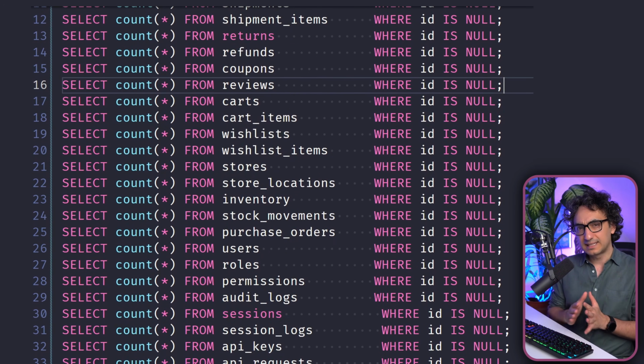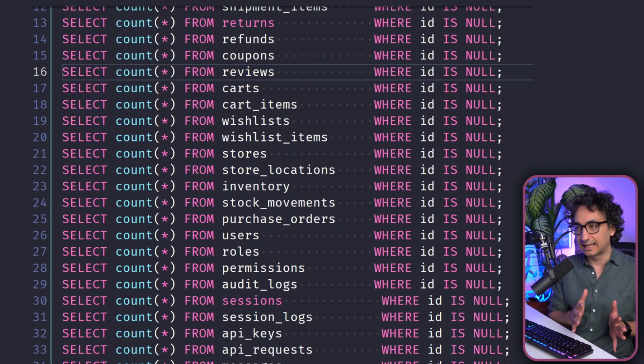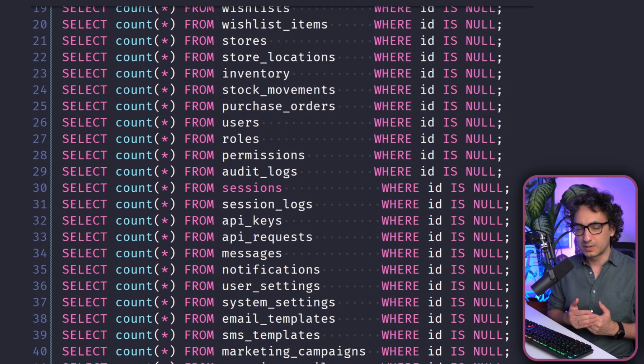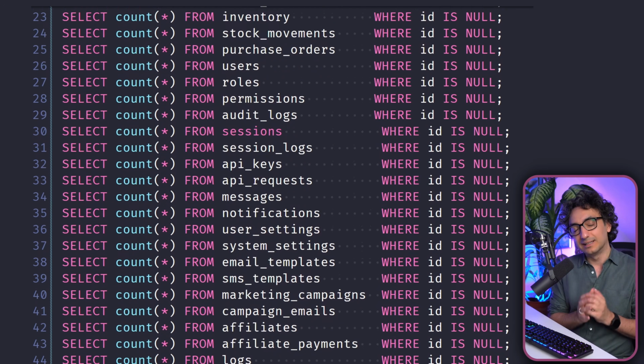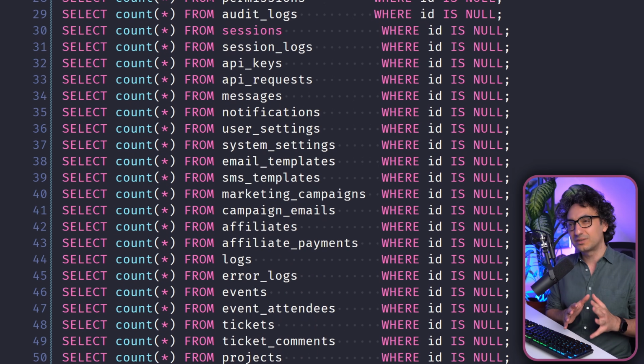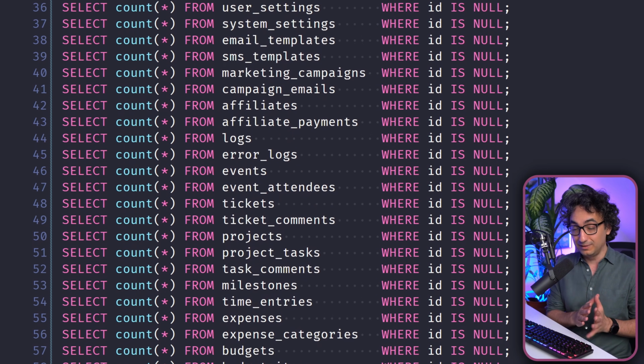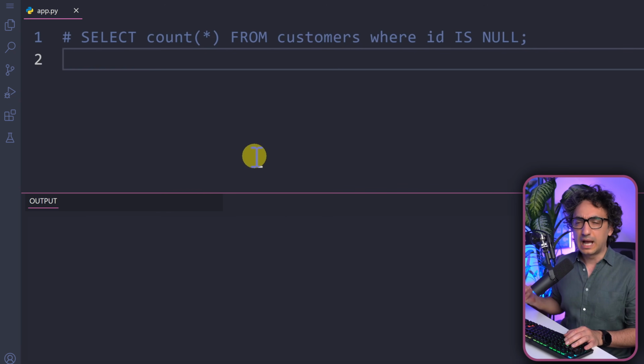It's all about that. I had a huge list of tables and columns, and if I'm going to write those queries manually, it's going to take a lot of time. Instead of that, I just wrote a few lines of code in Python and it solved the task. So let me show you how I solved it.